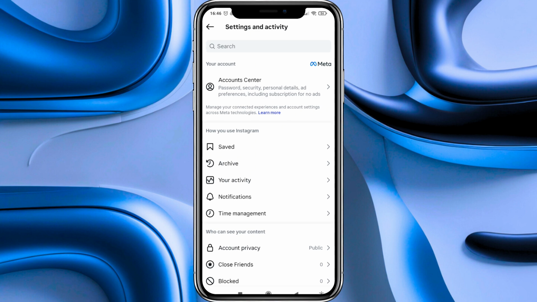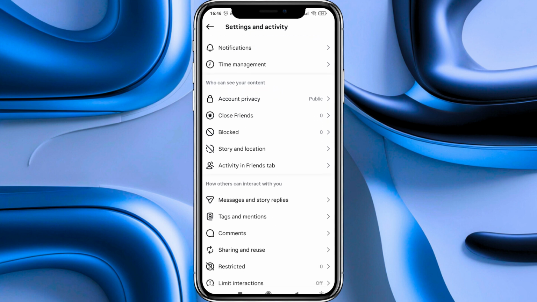Then in the settings and activity page, we have to scroll down until we see a section labeled "Who can see your content?" Now in this section, we have to go to the top where the account privacy option is located, and we have to enter there.